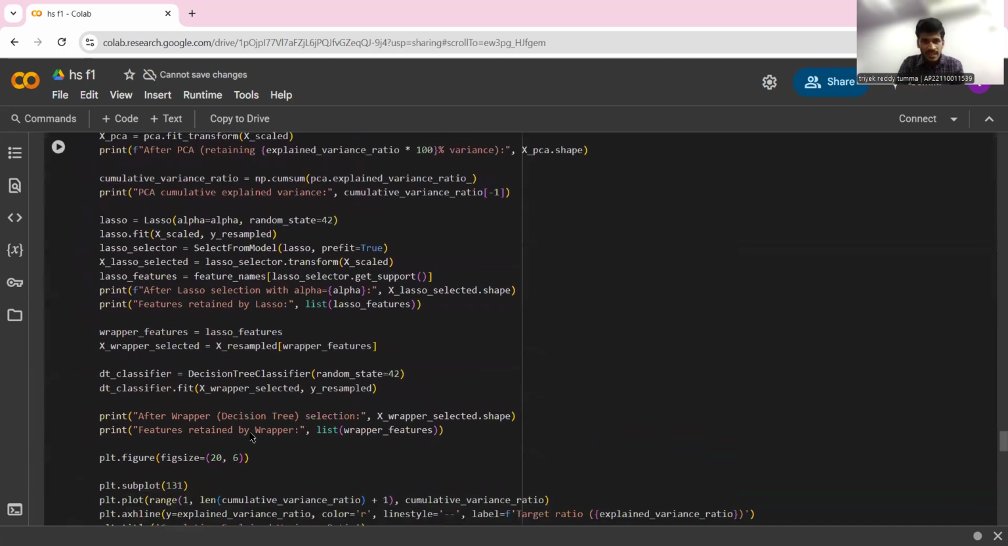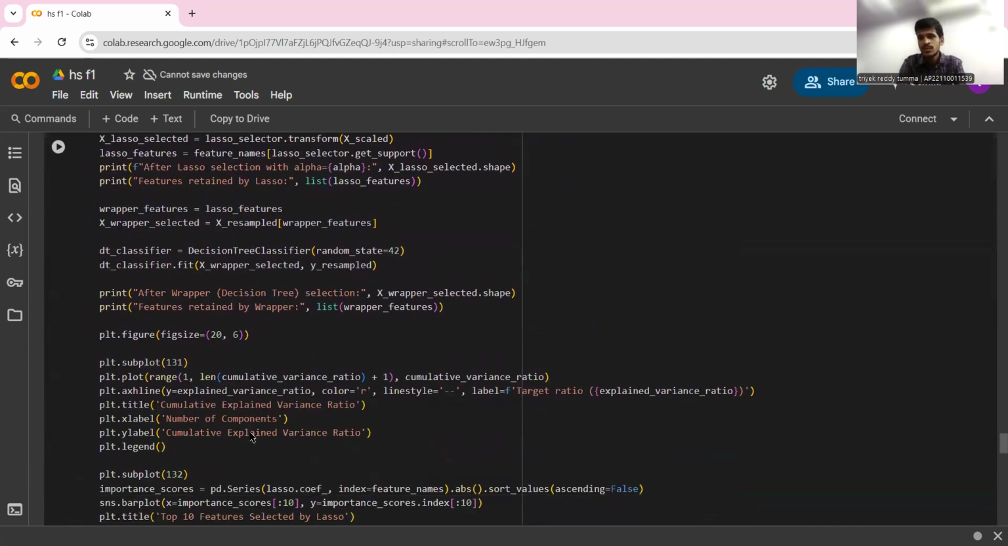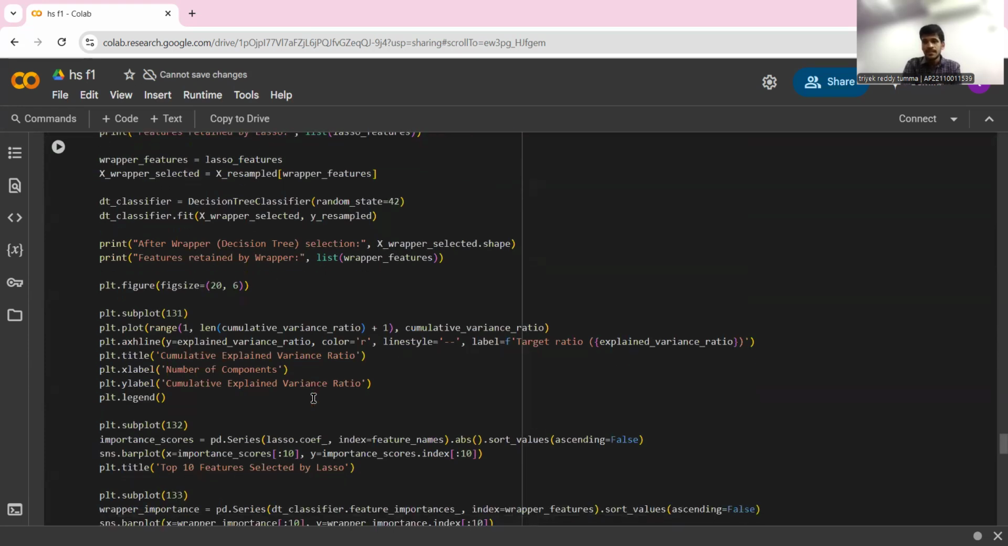Out of all of these, this is the same code that we've been applying before. The one we applied for n components equal to 11, and now we'll be applying it for n components equal to 9.